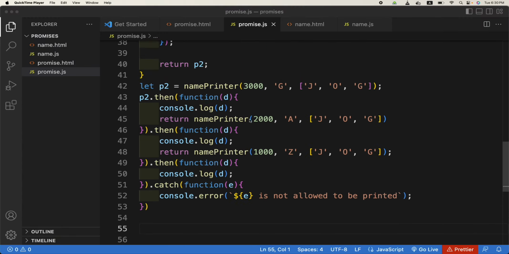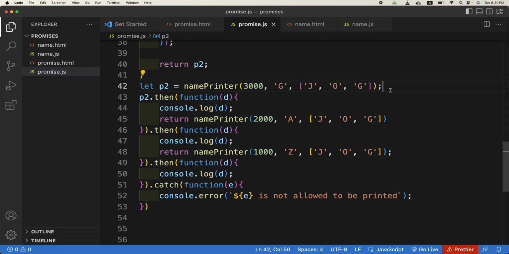Okay, so we are using a chain of thens, and at the end we are catching the promise. What improvement can we bring in this code already? This is an array which we are repeating. So what we can do is just assign it to a variable and pass a reference to this code.